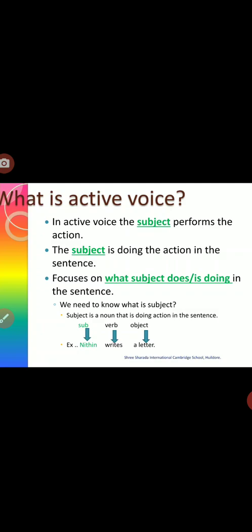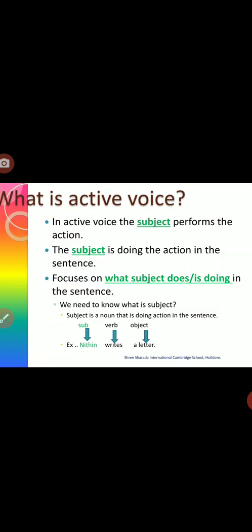SVO. This is a simplified form to understand subject, verb, object. Instead of that, we can say SVO format. So S means subject, V means verb, followed by the object. This is the basic sentence structure.